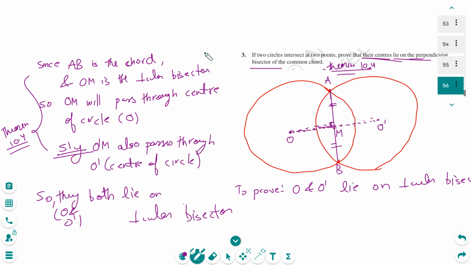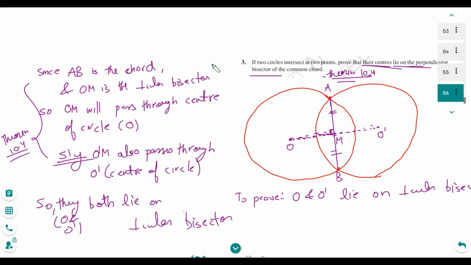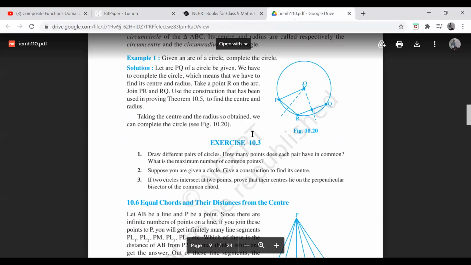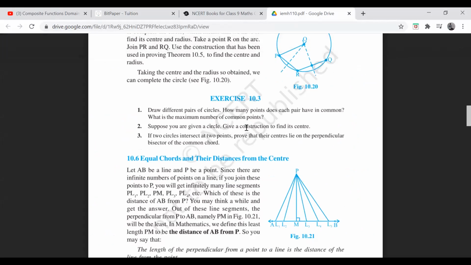Are you people getting it, what I'm trying to tell you? Yes. Everyone, I want yes from everyone, if they understood it. Yes, sir. Yes, bhaiya. Okay, good. So that's question number 3 from this exercise, and we don't have to do question number 2 and 1, that will not be asked in your exam. So let's come back to the NCERT book. So this is done. So let's move to another theorem.